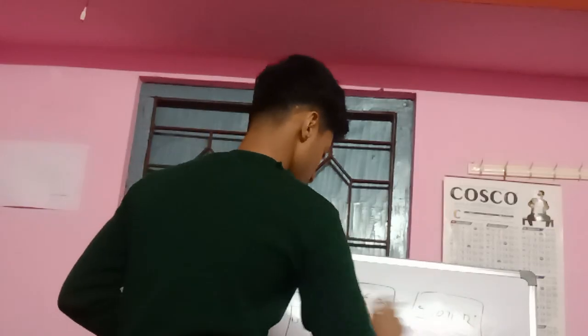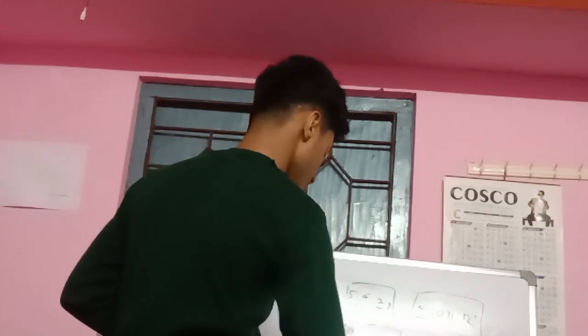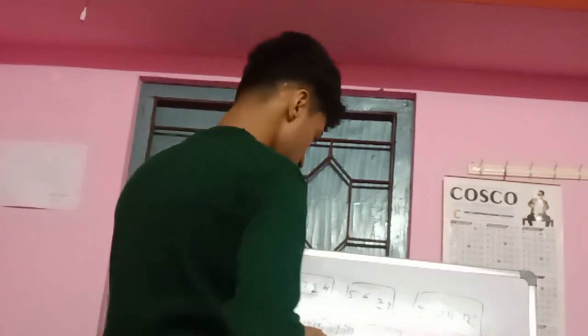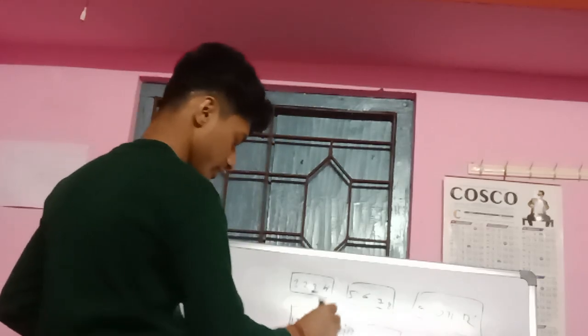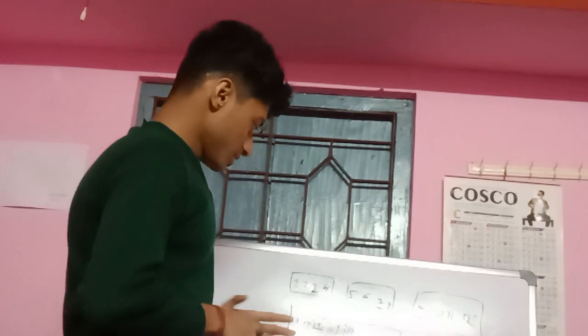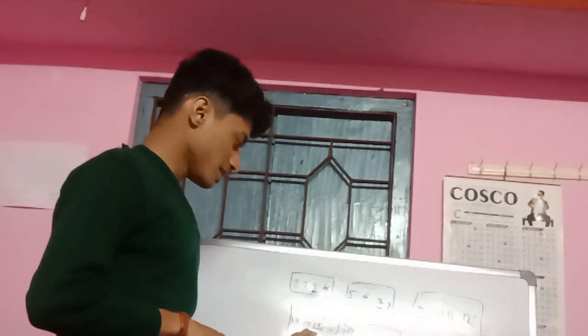This is the first row, second row, third row. The teacher wants to interact with someone from the second row, and who is that person? The third guy. This guy, who has been labeled as number 15 here. The third guy from where? From the second row.